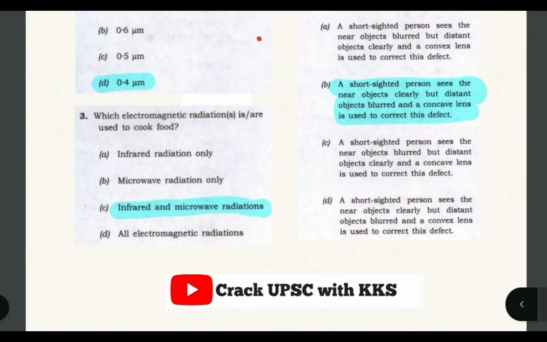And next question, which electromagnetic radiation are used to cook food? So both infrared and microwave radiations are used, so both will be the answer. Let's see the next question.